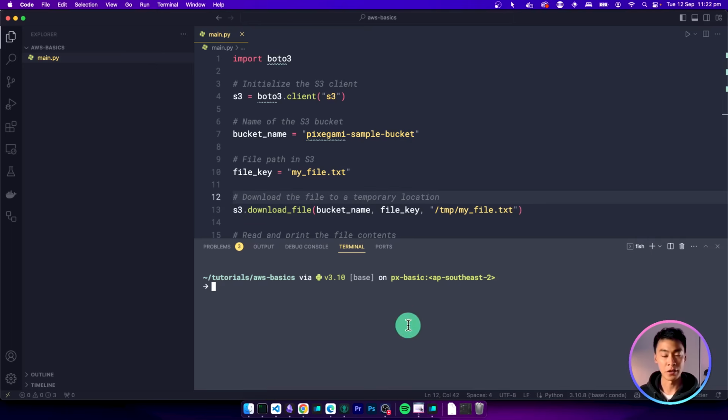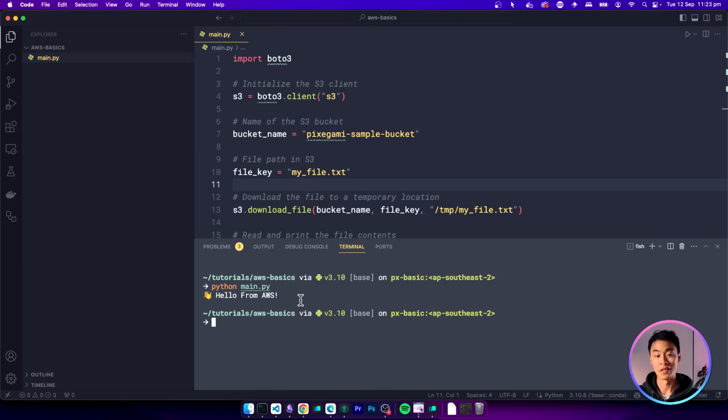And now I'm going to open my integrated terminal and run that command. And you can see here, it only takes a second and it just prints out this hello world message that we saved to our S3 bucket. Because we've set up the credentials with the CLI, when we run this file on this computer, the SDK knows where to find those credentials and it's able to access our account.